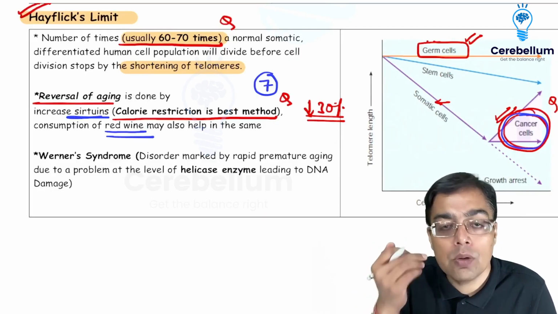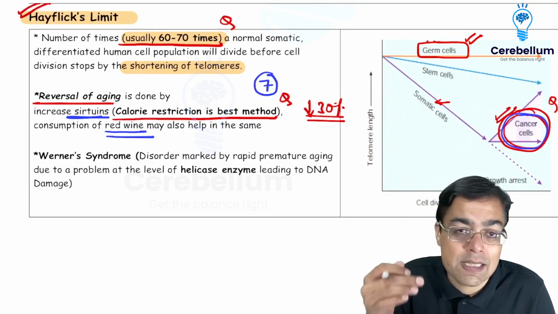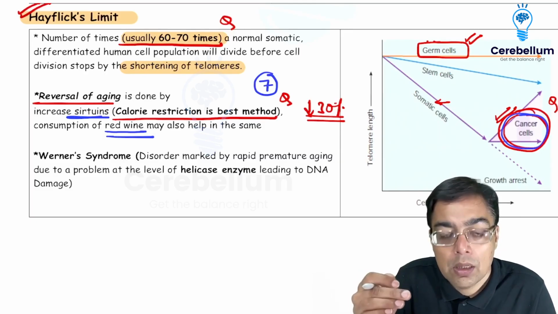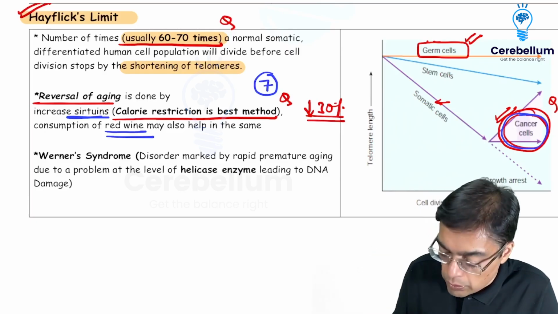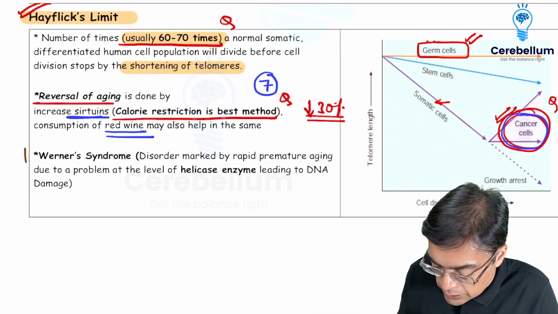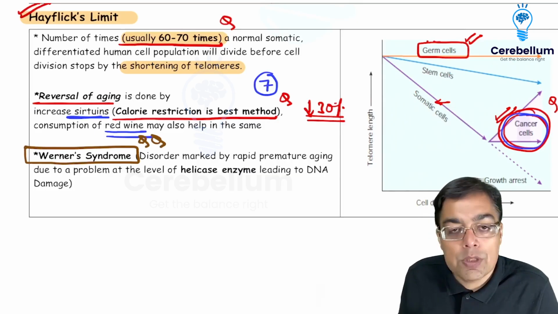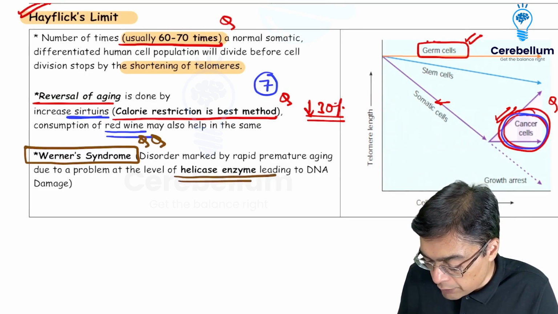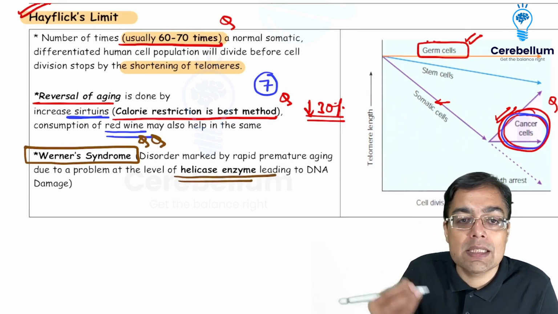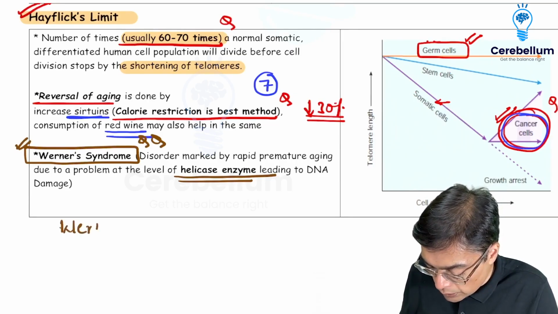Another important condition which is associated with aging is, unfortunately, at times, you're going to be having excessive DNA damage in case of certain individuals, and they can be suffering from what is being given the name of a premature aging. So one of the important examples can be a condition that is given the name of Werner syndrome. Werner syndrome, in which the individual is going to be having a premature aging because he or she is going to be having a defect at the level of an enzyme that is given the name of helicase. There is a helicase enzyme defect that causes more DNA damage, and that is going to be contributing to Werner syndrome.